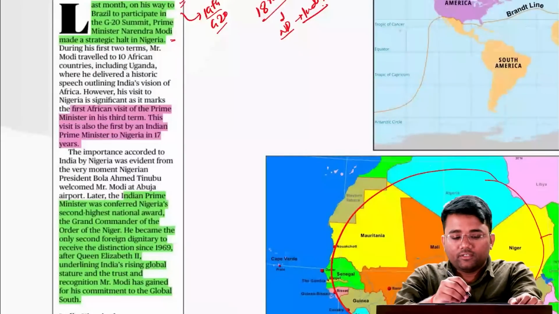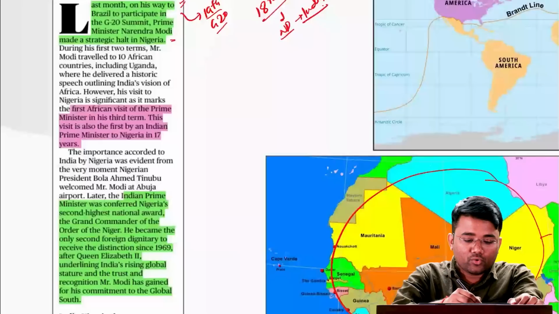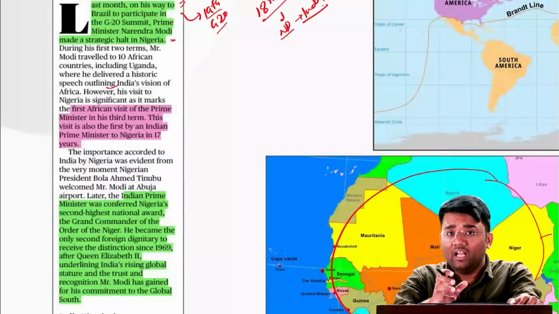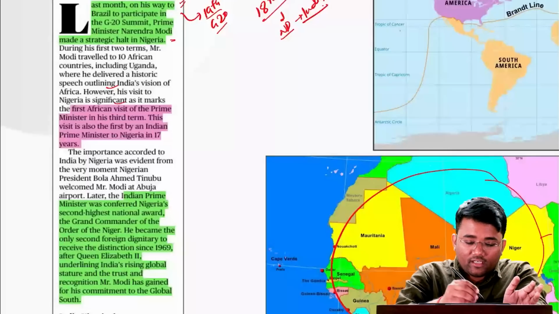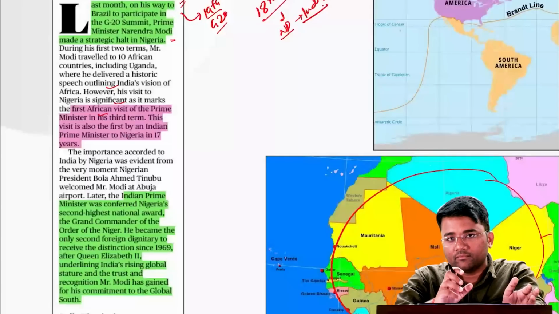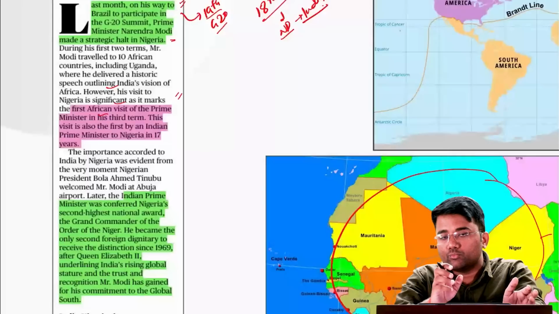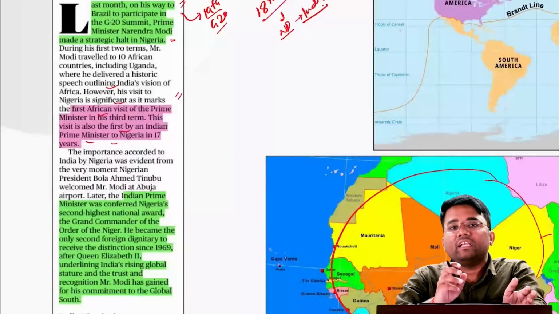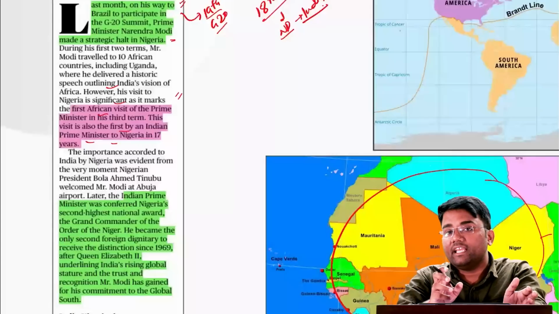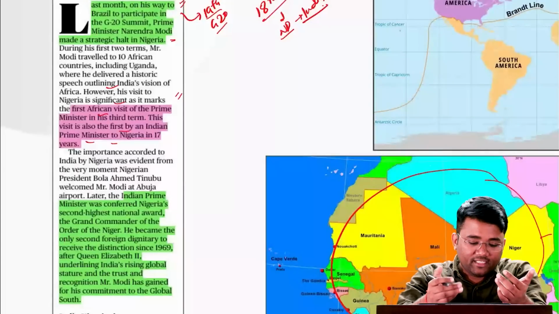Also, during his first 2 terms, Mr. Modi travelled to 10 African countries, including Uganda, where he delivered a historic speech outlining India's vision for Africa, how India wants to see Africa in the upcoming years. His visit to Nigeria is significant as it marks the first African visit of the Prime Minister in his 3rd term. Starting from 2024, this was the first visit of Prime Minister Narendra Modi to any African country. This is also the first by an Indian Prime Minister to Nigeria in the last 17 years, which emphasizes why this visit was very significant.